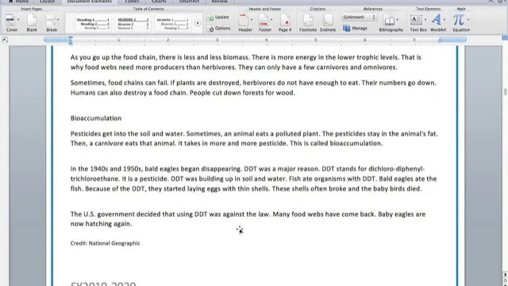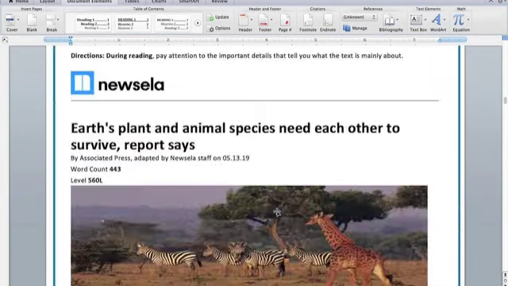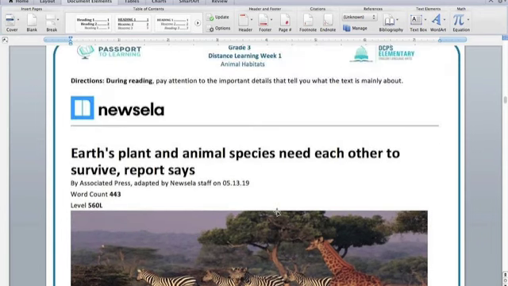Okay, so we learned that bioaccumulation is when a chemical like a pesticide gets inside of an animal's system and gets passed along through the food chain, right? And eventually what can happen is animals can begin to, for example, the eagle began to lay thinner eggs that have thinner shells, and that kind of wiped out their population because the baby chicks were no longer able to survive in those thin shells. Okay, pretty interesting concept. Let's go on to our second article now.